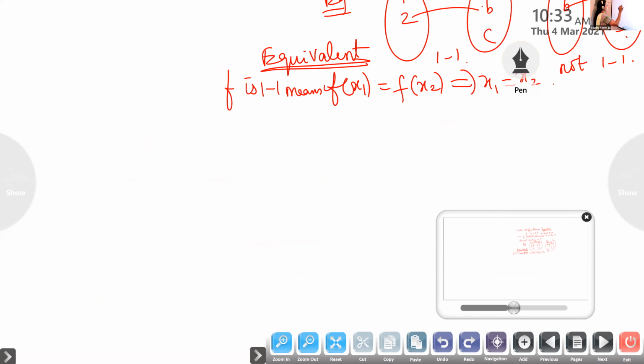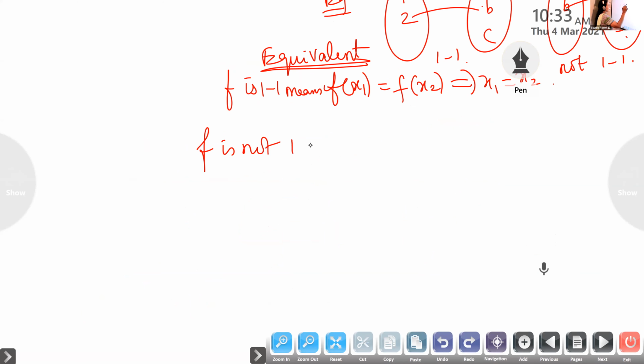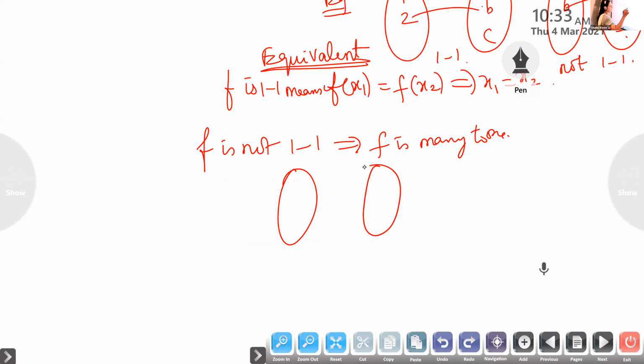Note that one: f is not 1-1 implies f is many to 1. Many elements are mapped onto one image. From the word itself, many elements are mapping onto one element. So not 1-1 means we call it many to 1.